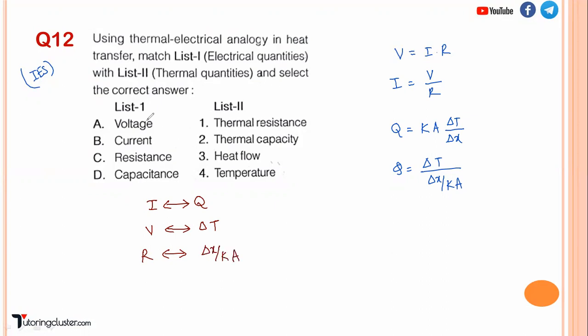So voltage will be related to temperature. Then current is related to heat flow, resistance to thermal resistance, and capacitance is thermal capacity. Okay, so this is a very important concept, how you can relate